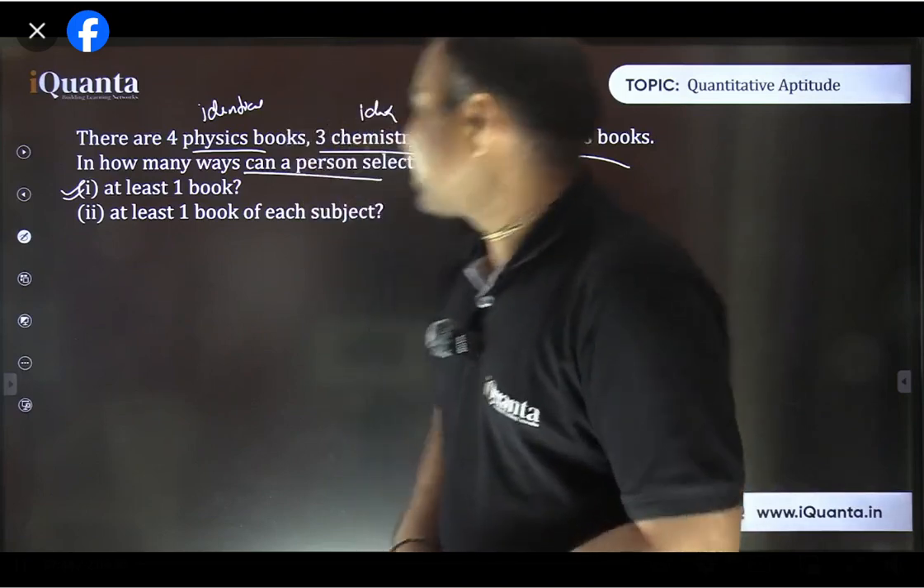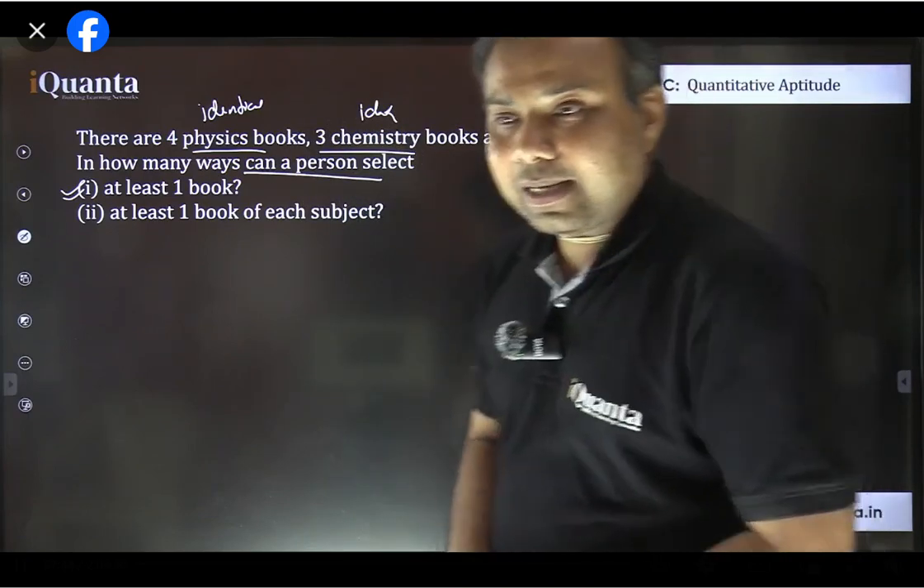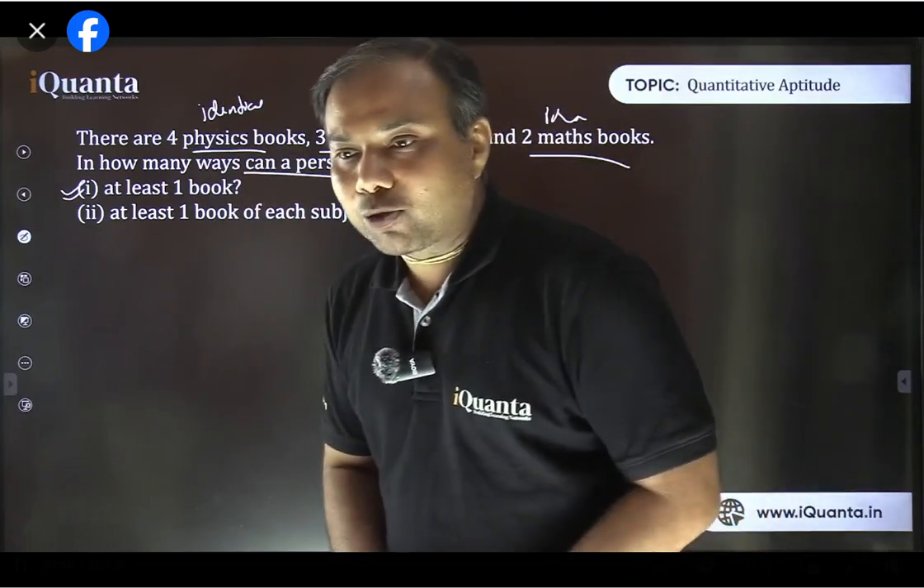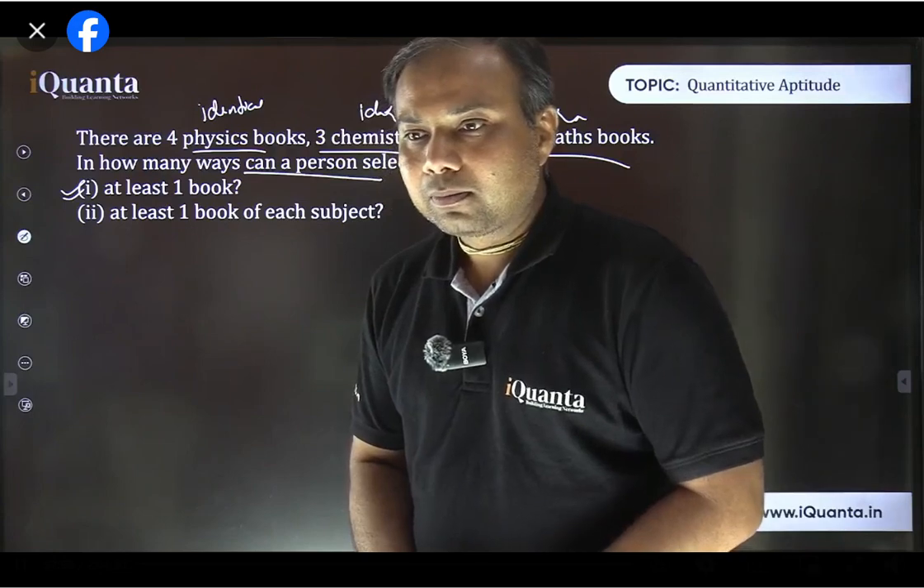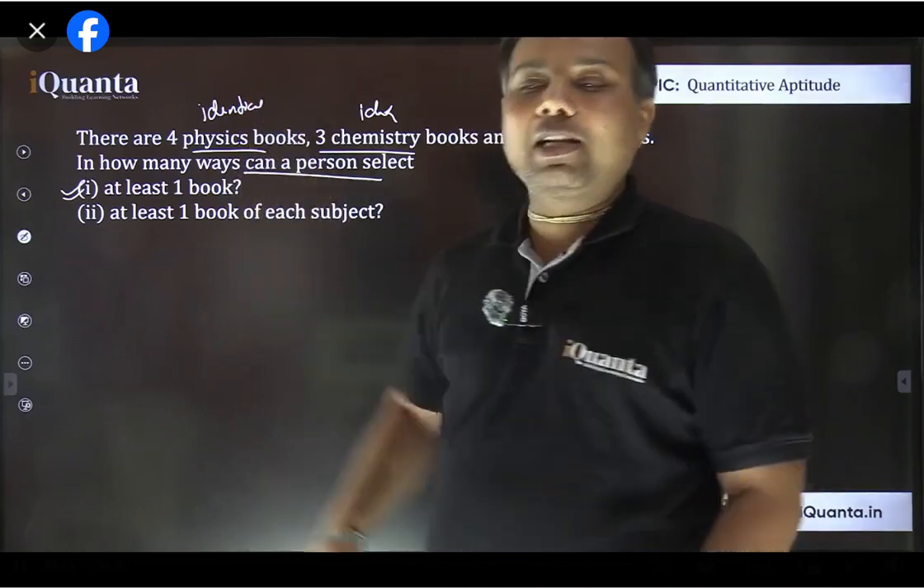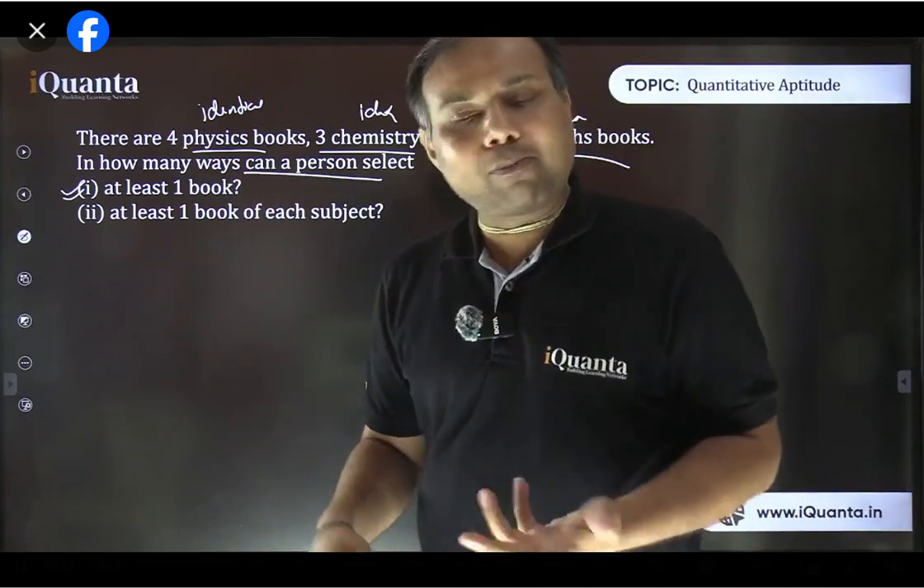Divyansh is saying all cases minus selecting none. All cases are 2 raised to power 9. But physics books are identical, right? All physics books are identical. They are no different. When did I say that physics books are different? So when it says 4 physics books, we have to assume that they are identical physics books. As I mentioned, there are 10 red balls, so red balls means identical red balls.